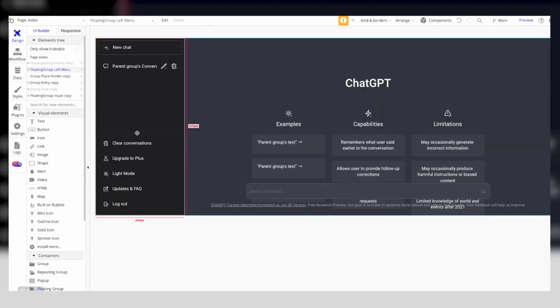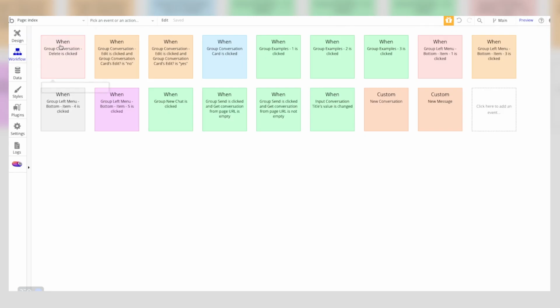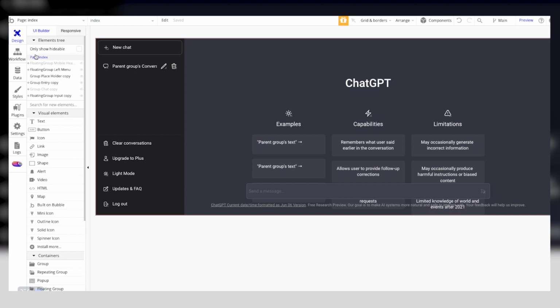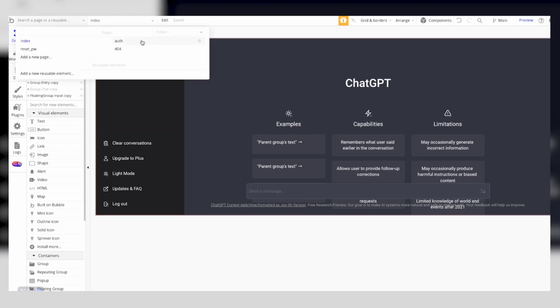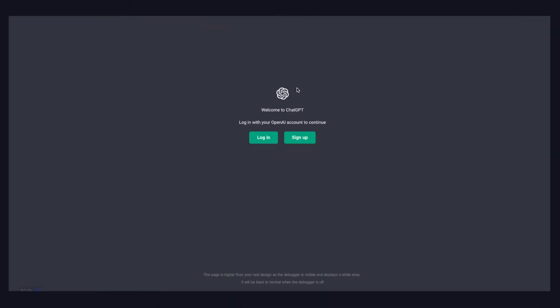We've got a couple of pages here. The index page is a little uglier version of it. This is the dynamic page, making calls into the data set, and the workflows are relatively simple and straightforward. A lot of these are reset relevant inputs. A lot of these are taking the conversation, saving the conversation, changing from dark mode to light mode, all of the things you would expect. You can take a look through that if you want to see the guts of how this functions, but it's pretty simple. The other one is the auth page, which is again cloned straight from ChatGPT's actual login and sign-up page.